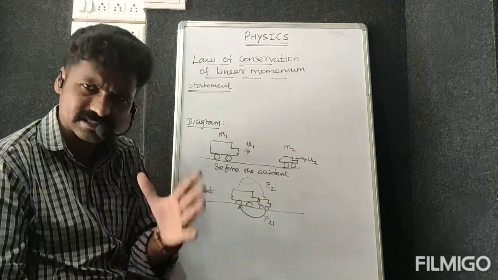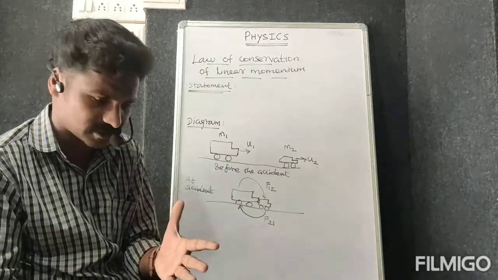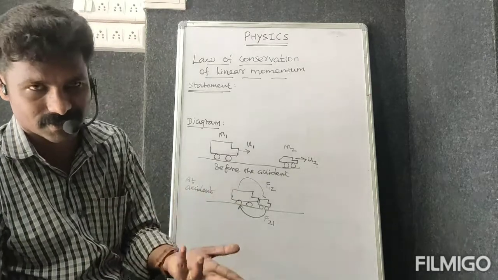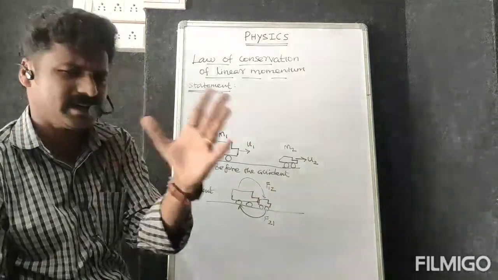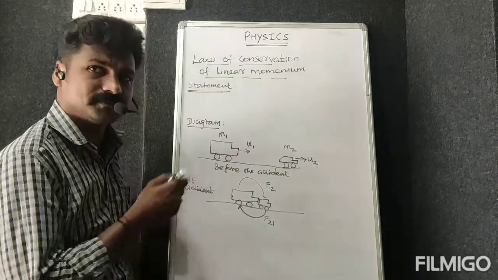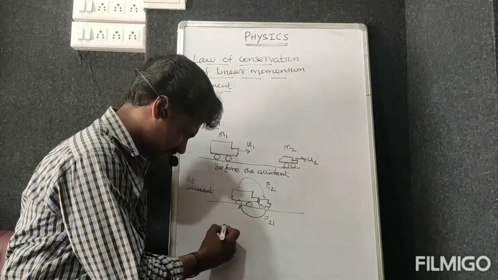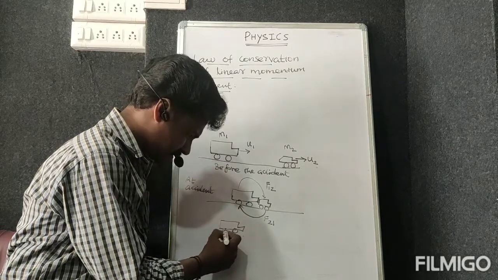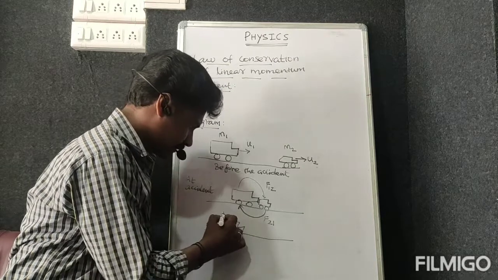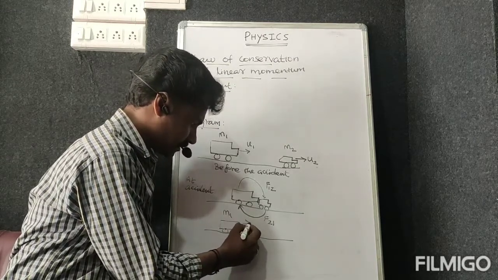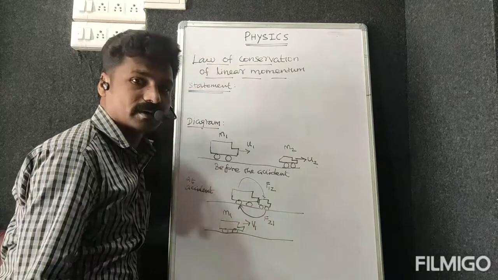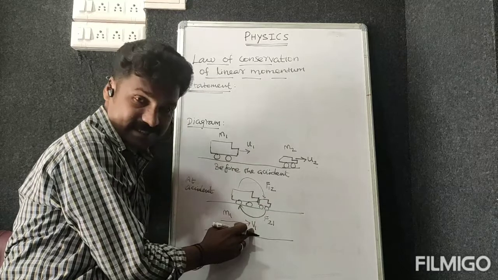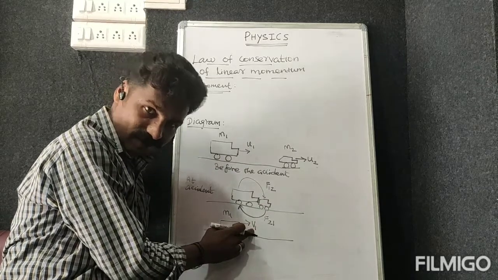Then after that, mass is constant, but the velocity changes. After the accident, the velocity may reduce or otherwise increase. Anyhow, there is a change in velocity. So this is the diagram after the accident: the same mass, but its velocity is different. Here u1 is before the accident, but after the accident this velocity is changed to v1.